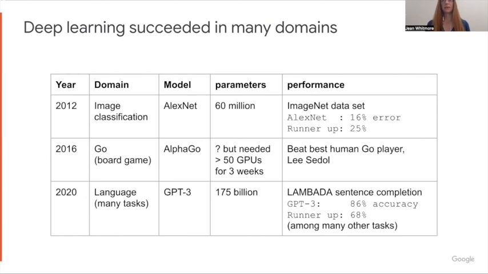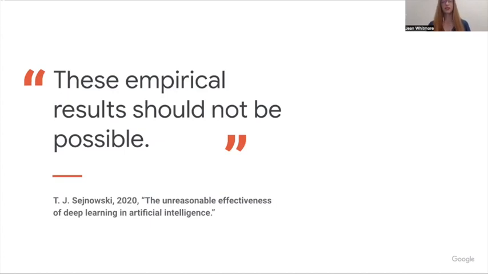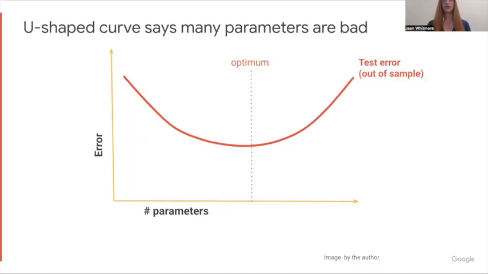So this idea that millions and even billions of parameters can do well on data sets, what should have been overfitting, is a scary, amazing, impossible phenomenon when I saw this coming out of my graduate school background. And I was fascinated. I couldn't deny it anymore after seeing all these examples, 2012, 2016, 2020, image classification, languages. This is a real thing. And as TJ Sejnowski said in 2020, these empirical results should not be possible. This U-shaped curve says having that many parameters is bad.